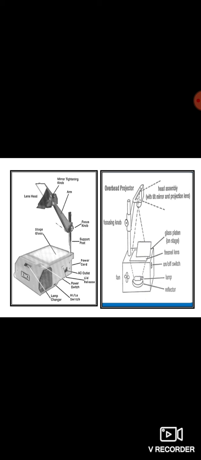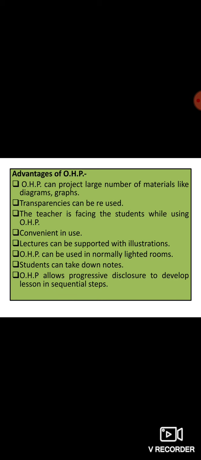The lamp and the reflector are inside this metal box. And the mirror you can see over it, we tilt this mirror to focus the image.